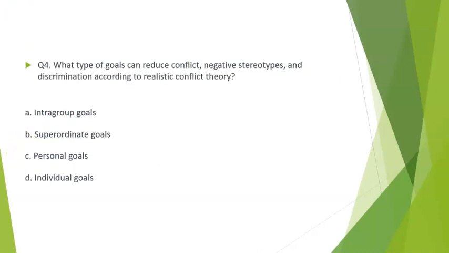Question 4. What type of goals can reduce conflict, negative stereotypes, and discrimination according to the realistic conflict theory? Intragroup goals, superordinate goals, personal goals, or individual goals? The correct option is option B, superordinate goals.